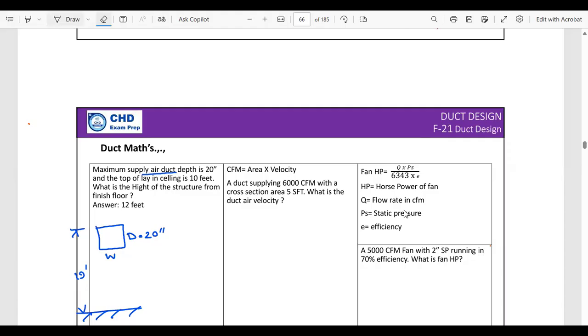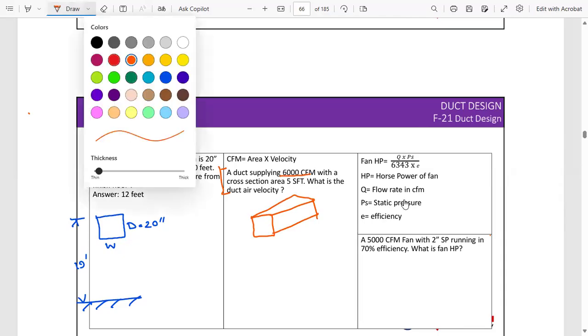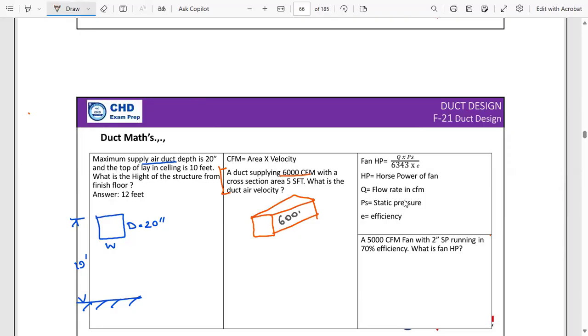Okay, our next math is this one. It's talking about a duct. Okay, a duct supplying 6,000 CFM. So here is the duct. Let's think of a square duct. And this particular duct is supplying how much? 6,000 CFM of air. It is the cross-section area.